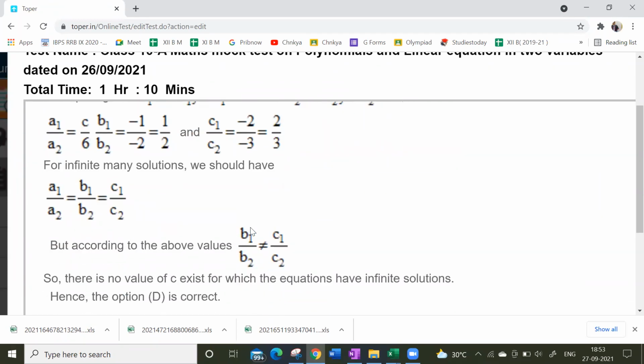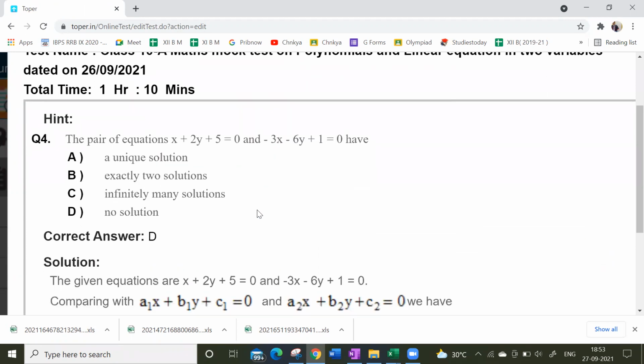In this question, B1/B2 is not equal to C1/C2. So there is no value of C that exists, right? Only. Next, this one.